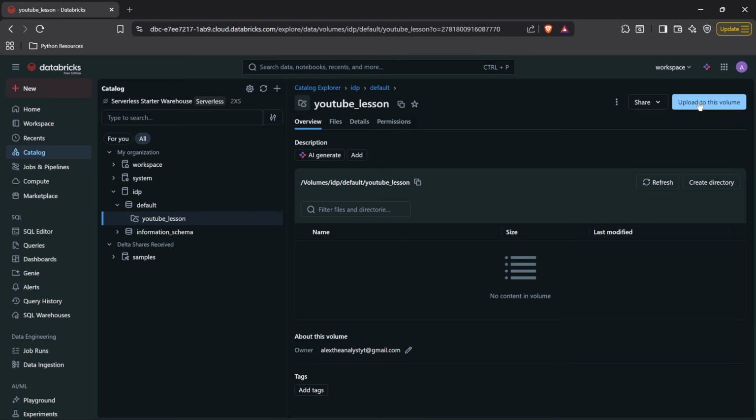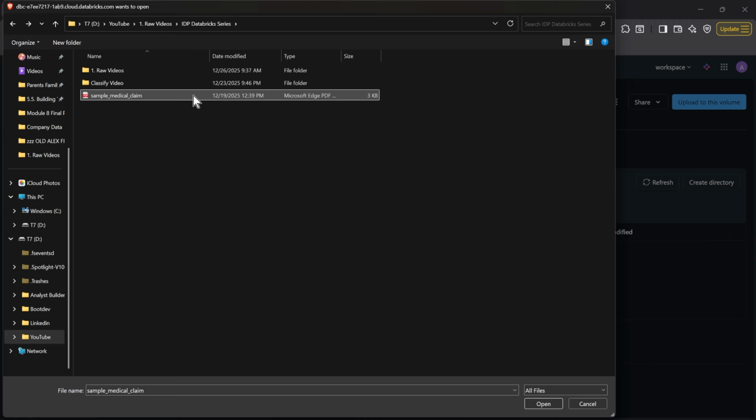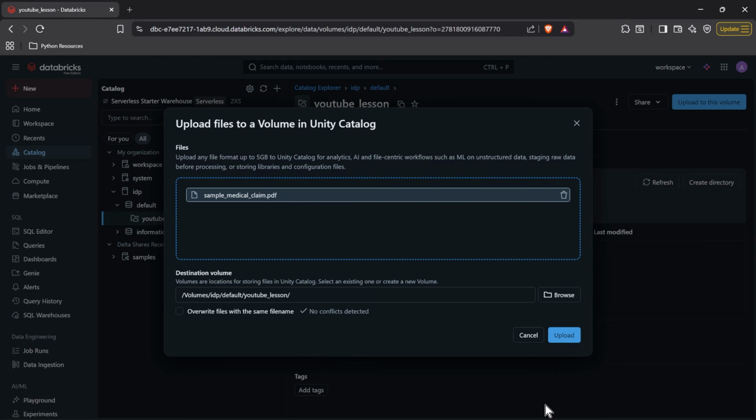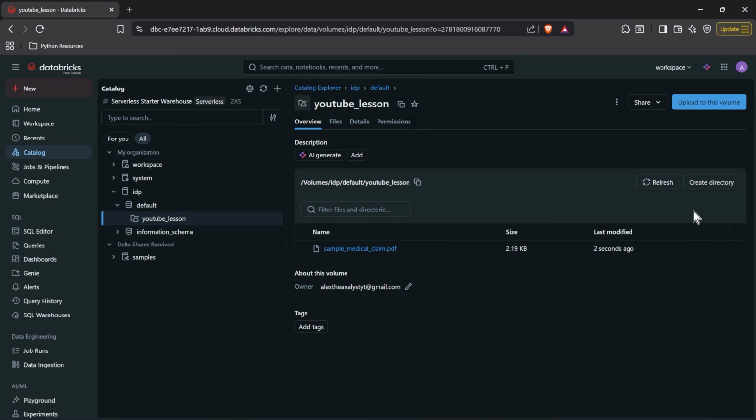Now here's where we need to upload this document. Let's go to upload to this volume, and we just need to drag our file in there. I'm going to select our file. I'm going to come right over here to sample medical claim. That's the one that we were just looking at. I'm going to open it up, and we are going to upload this file. So now we have our file right here sitting in our YouTube lesson volume, and that is within our IDP catalog. So we have it exactly where we want.